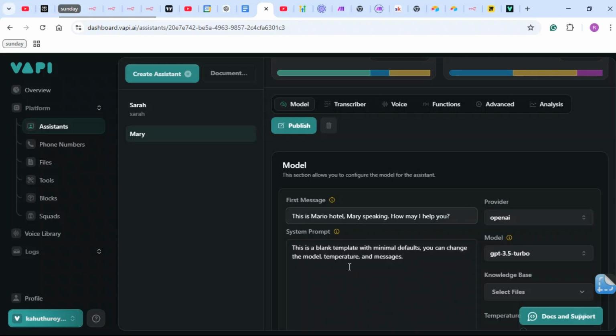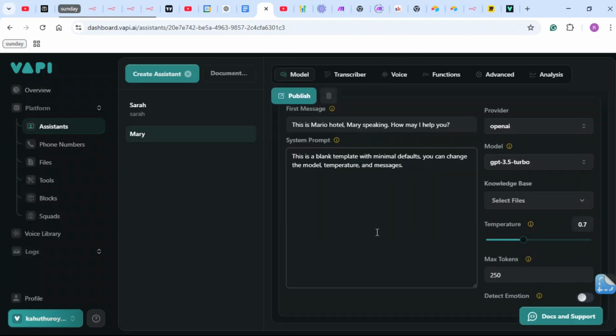And this is the system prompt. By default, it's a blank template with minimal defaults. You can change the model, temperature, and messages. So for now, I'm going to set up a prompt, and I will be right back. For reference, this prompt will be in the link in the description. You can get it in my Discord channel, the resource hub.